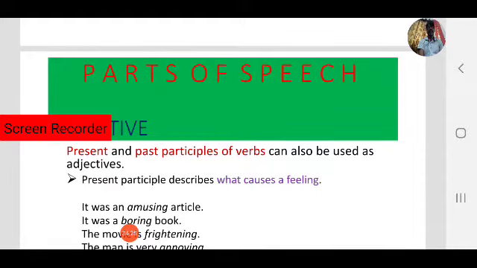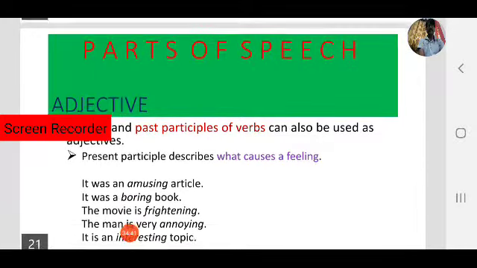This comes under tenses. Okay, let us see. The present participle describes what causes a feeling. For example, observe these sentences.